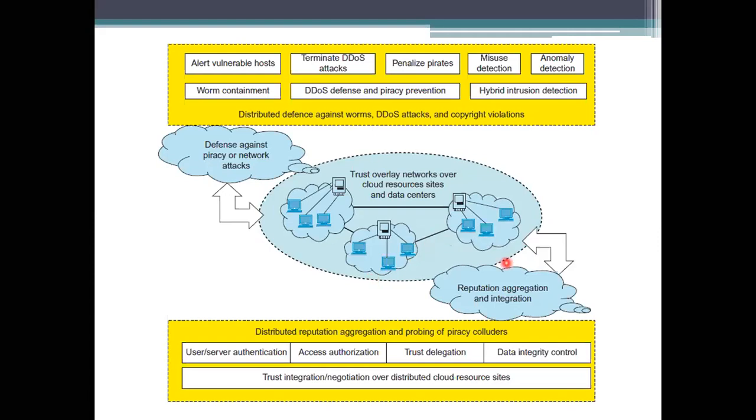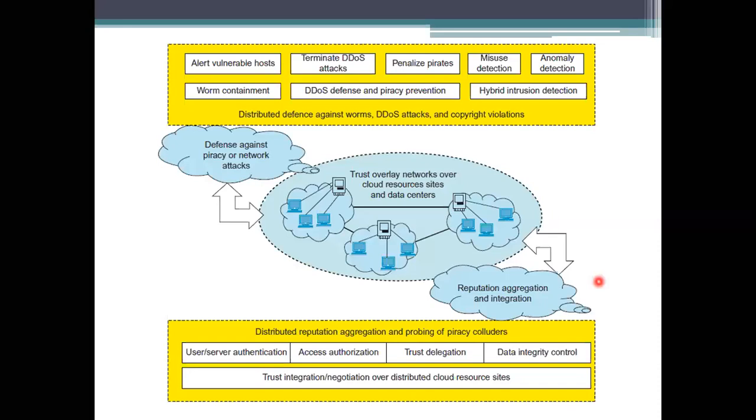Several SLAs means, for the hybrid intrusion detection system and the anomaly detection system, data integrity control, and trust delegation, you maintain one SLA, another SLA, and so on. For different types of services and different requirements, they need to maintain different SLAs.